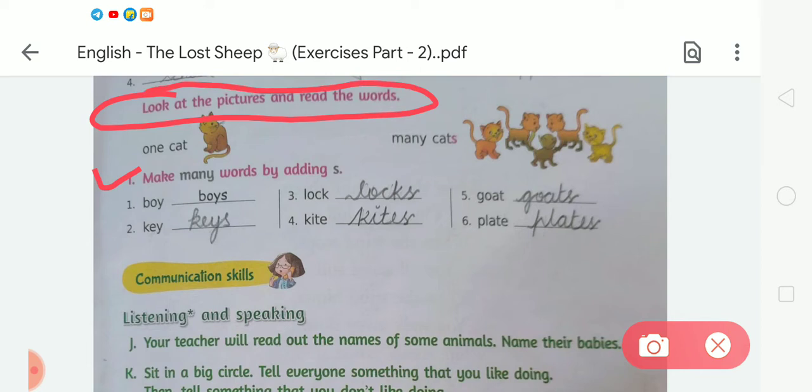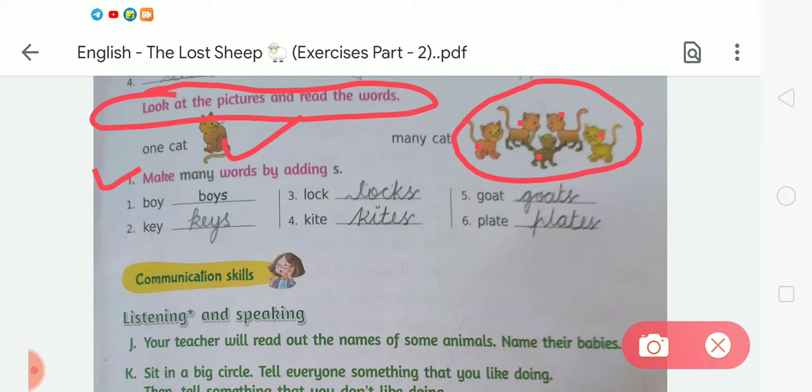Firstly, look at the picture and read the words. Students, you have already learned about singular and plural forms. Here you can see there is one cat. So there is only one cat, so we have to write one cat. Tell me how many cats are here. There are 1, 2, 3, 4, 5.